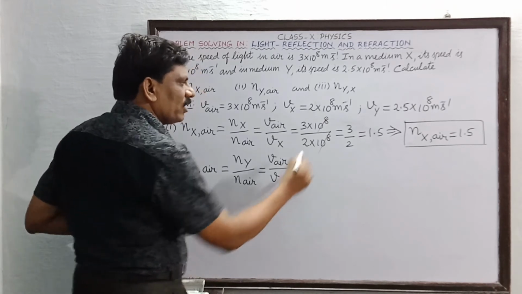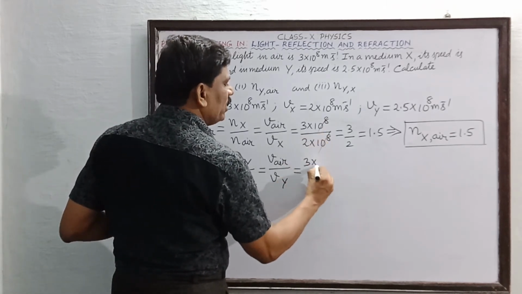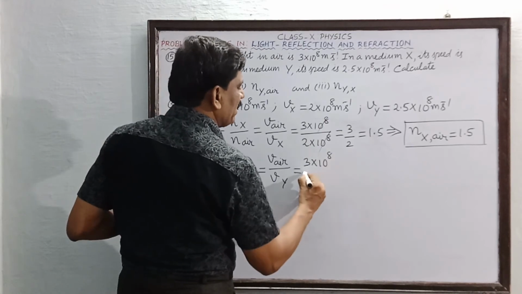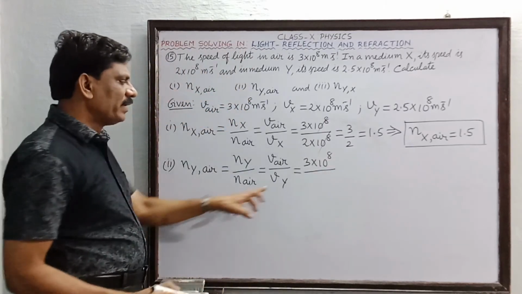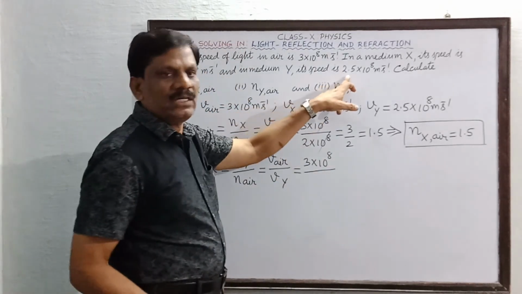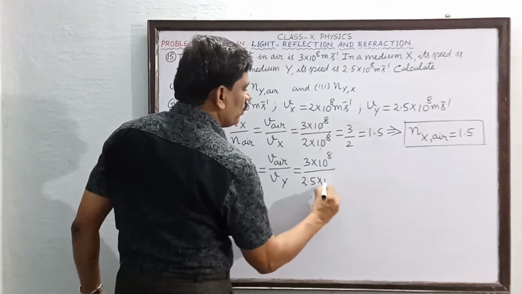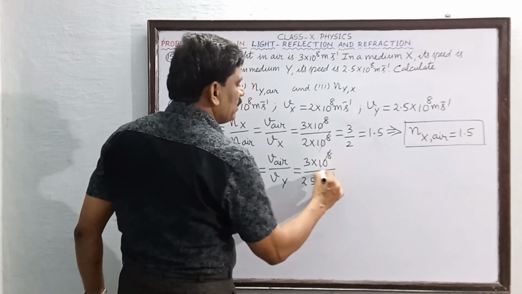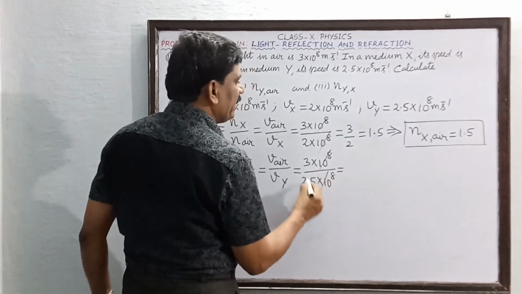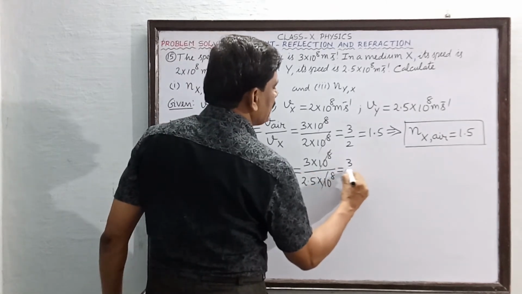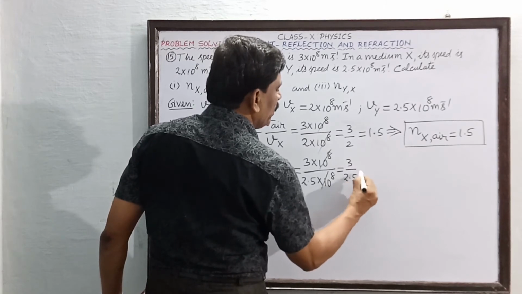So that this is equal to what? 3 into 10 to the power of 8 meter per second divided by Vy, which is 2.5 into 10 to the power of 8. So powers get cancelled. This is 3 divided by 2.5.